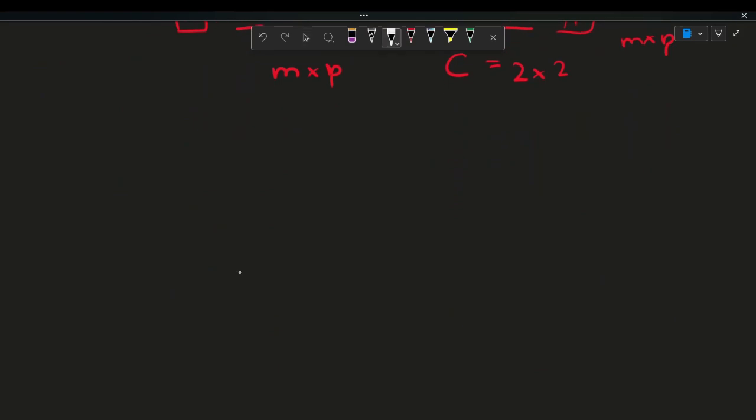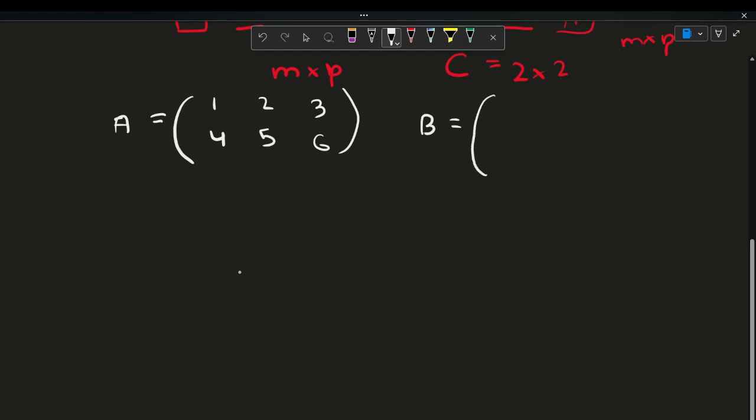So let me rewrite the matrices. So we have A, which is 1, 4, 2, 5, and then 3, 6. And then B, which is 7, 9, 11, and then 8, 10, and 12. So now we've already realized that C is going to be a 2 by 2 matrix. So now I'm going to write the unknowns.